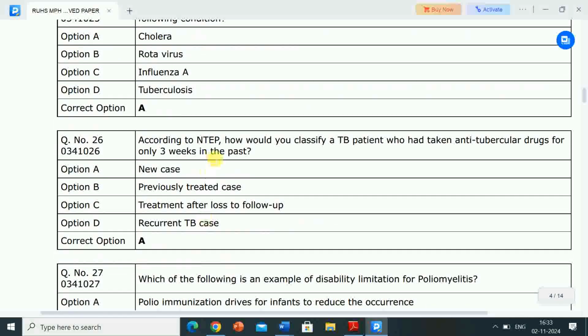Next question is, according to NTEP, how would you classify a TB patient who had taken anti-tubercular drugs for only 3 weeks in the past? Options are new case, previously treated case, treatment after loss to follow up, recurrent TB case. Correct answer is option A, new case. So according to NTEP, you would classify such a TB patient as a new case.